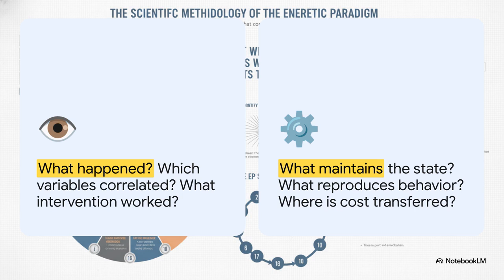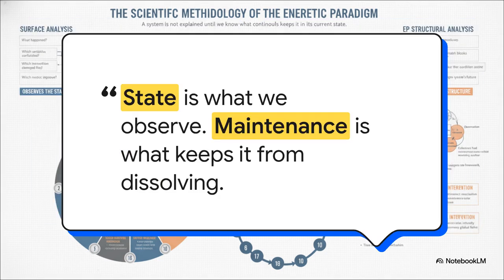A visible event might be a temporary blip, but a sustaining mechanism is what makes that same event rear its head over and over again. Think about it. If a policy just suppresses a behavior without actually changing the underlying incentives, that exact same energy will just redirect into another channel. So if you anchor just one crucial point in your mind right now, make it this mantra. State is what we observe. Maintenance is what keeps it from dissolving.